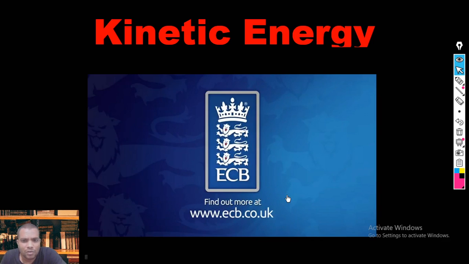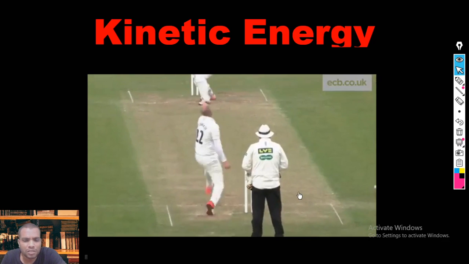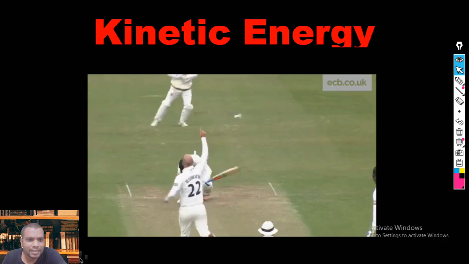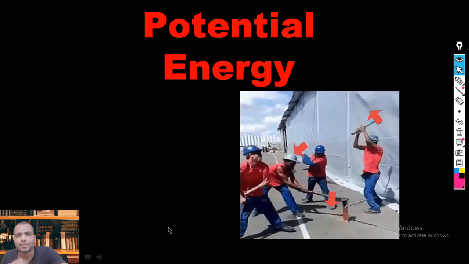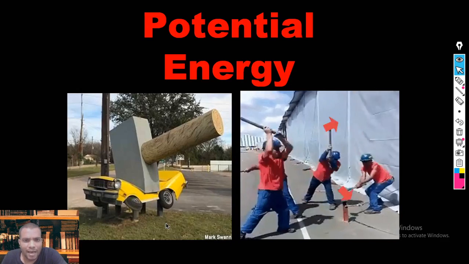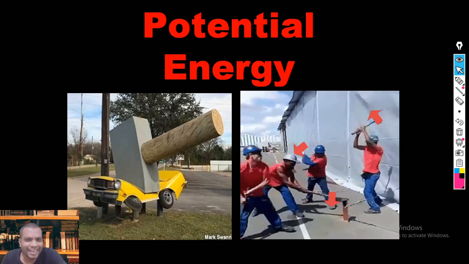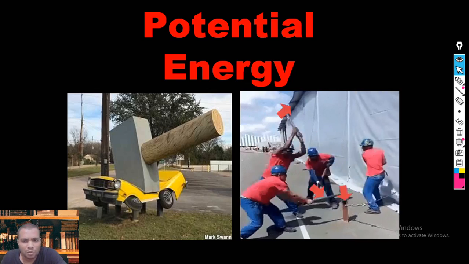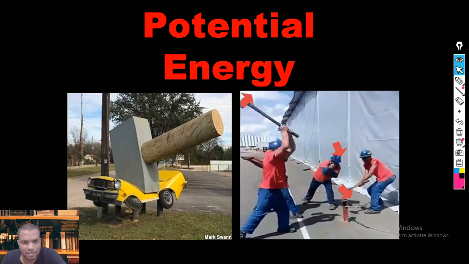One more energy is known as potential energy. Potential energy is due to the position. Here the hammer which is striking, that is the position of the hammer. If you want to hit a nail, we have to hit with the hammer with more force. Here the hammer has potential energy.